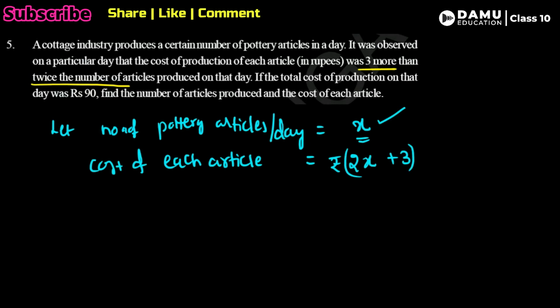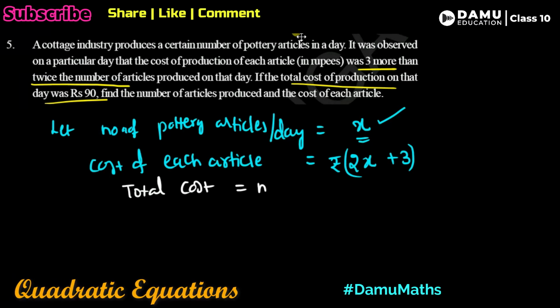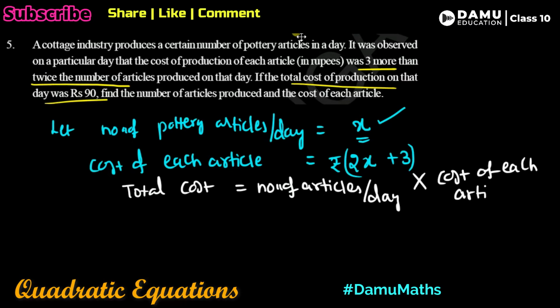So the total cost of the production on that day was 90 rupees. Total cost will be equal to number of articles per day into cost of each article. So number of articles is x, cost of each article is 2x plus 3, that will be equal to 2x square plus 3x.